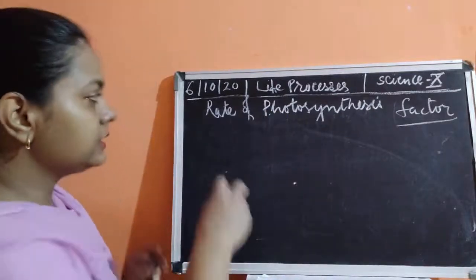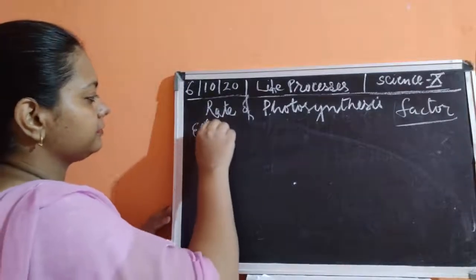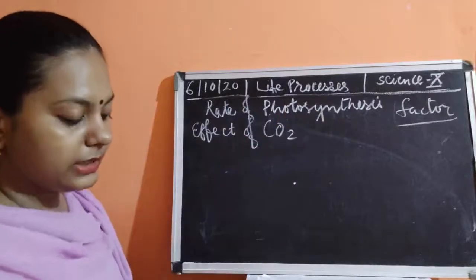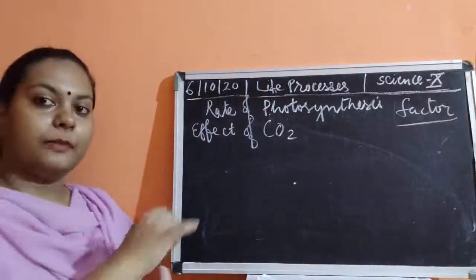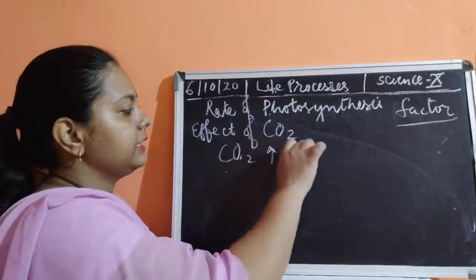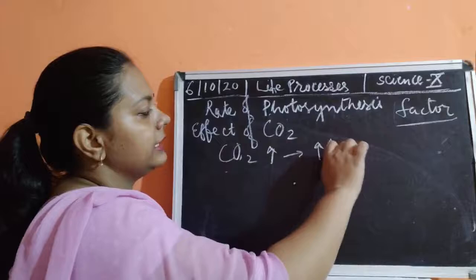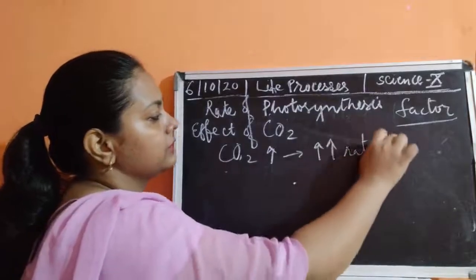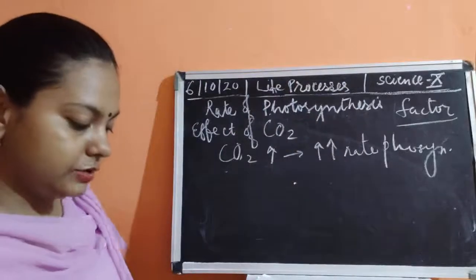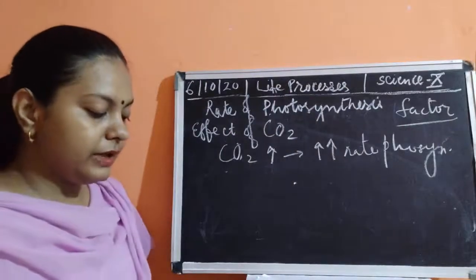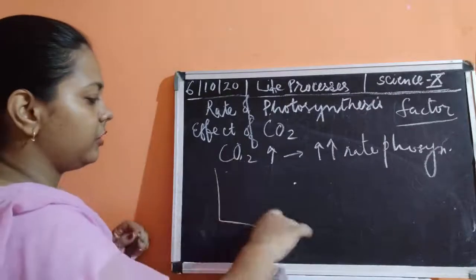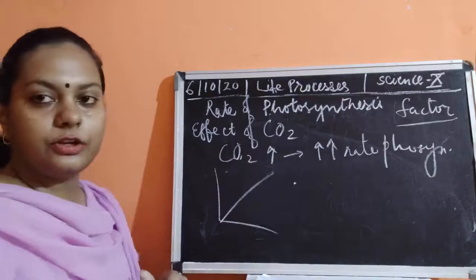Okay. Now next, what is the effect of carbon dioxide? Now, if carbon dioxide is increasing, it increases the rate of photosynthesis. Okay, it is going to increase the rate of photosynthesis. Up to a certain point it is going to be increased. If I draw a graph, up to a certain point, it is going to increase.